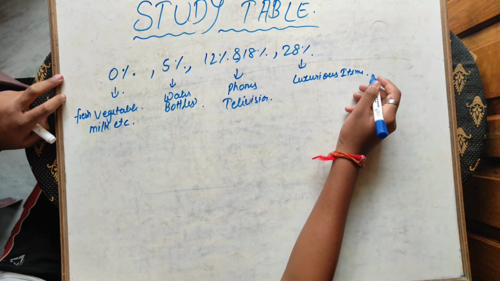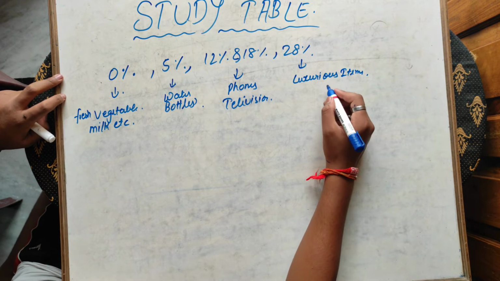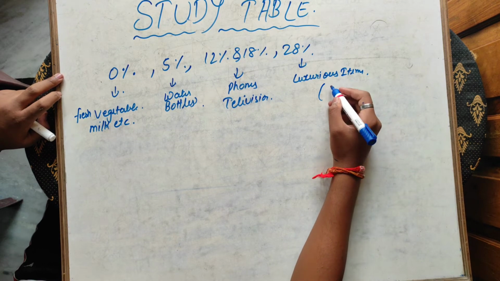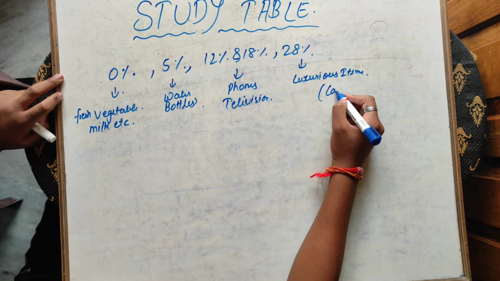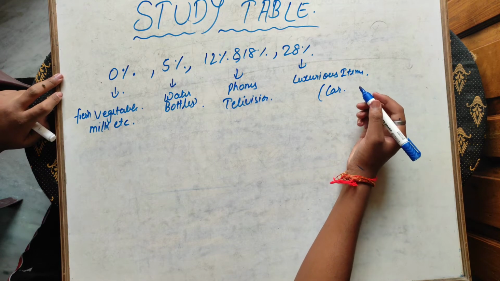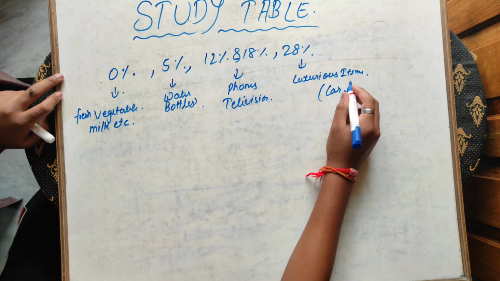Like if you buy a phone of Apple, then on that there will be 28% of tax. Or for other things, like if you buy a car, then on that 28% of tax will be there. Luxurious items.